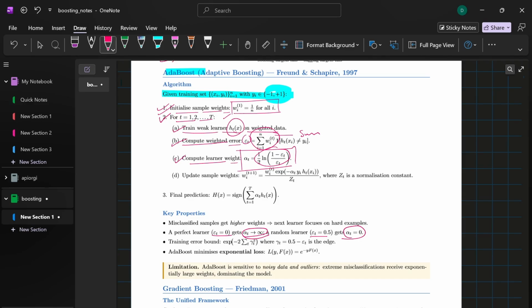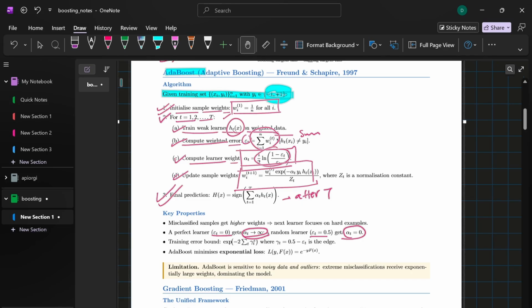Okay, fourth is updating the sample weights. Now we adjust the data weights for the next tree. The formula for this is given here. Finally, moving to the last step, the final ensemble. After T rounds, the ultimate strong classifier is a weighted majority vote of all weak learners, whose formula can be seen here.